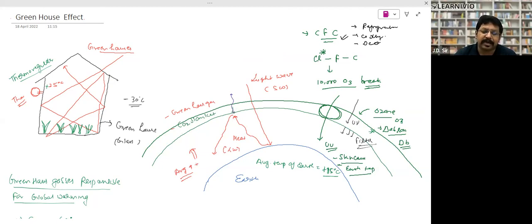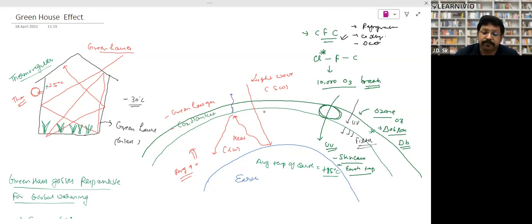This carbon dioxide layer is working now like the glass of the greenhouse, right? The glass walls of the greenhouse. So what they are doing, they are bouncing back the energy. Hence, this energy is increasing the average temperature of the Earth, and the average temperature of the Earth is plus 15 degrees centigrade, and that's why this Earth is amicable, and it maintains the Earth's atmosphere so that we could survive, right?